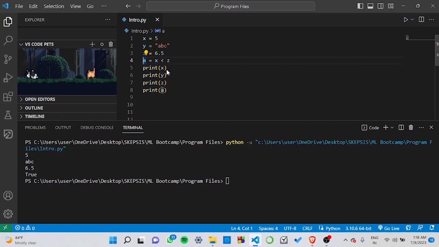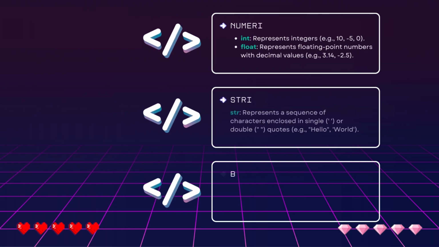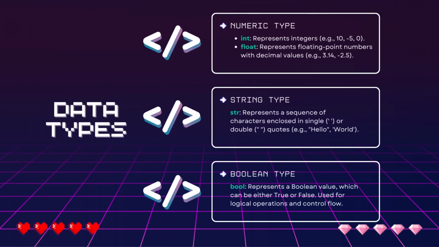So when I'm saying print x, it is going to return the value 5. So we get the output 5. For y, I assigned the value abc, therefore we are getting the output abc. For z, we have assigned the value 6.5, so we are getting 6.5 as output. And finally, since we are comparing 5 and 6.5 and 6.5 is greater than 5, therefore we are getting this value as True.